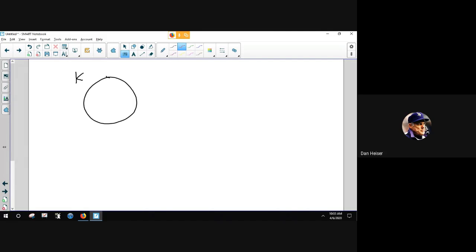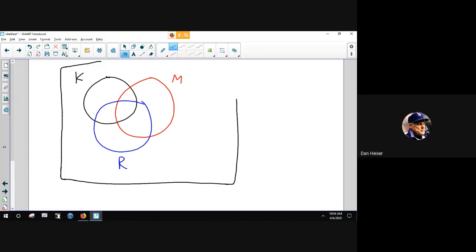I'll call this one the mustard circle. And I will call this one the relish circle. And I will make my space here where all the circles live. And now we see that we have a lot of different groups here.